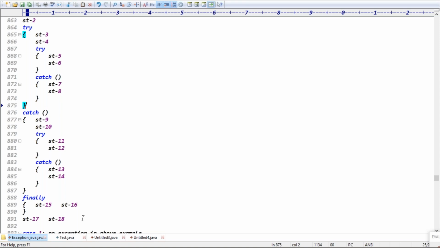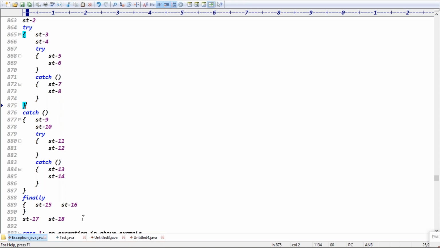Statement 3 is in an inner try or outer try? Statement is inside the try. Inner try, outer try. It's the outer try, right? Yes. Outer try means the catch block is matched. Catch block is matched means the outer catch is matched.